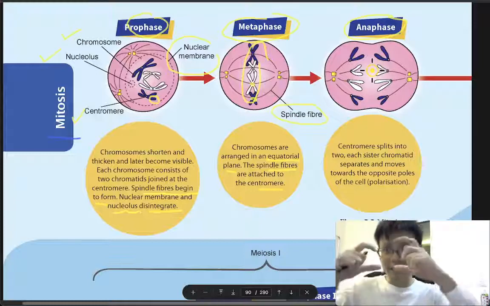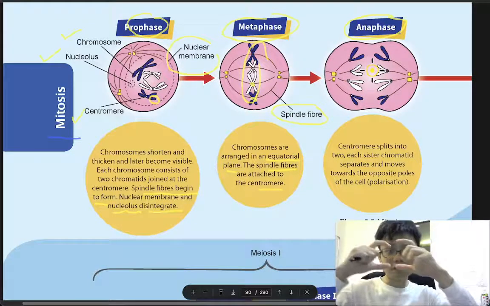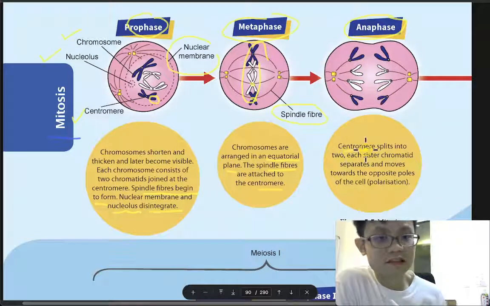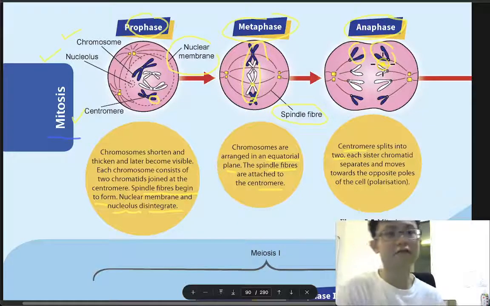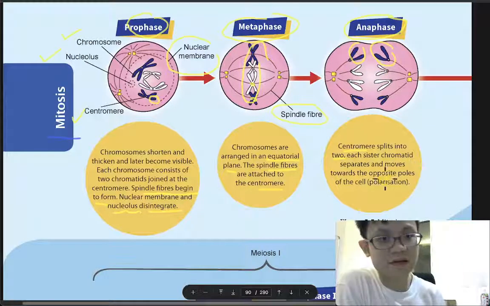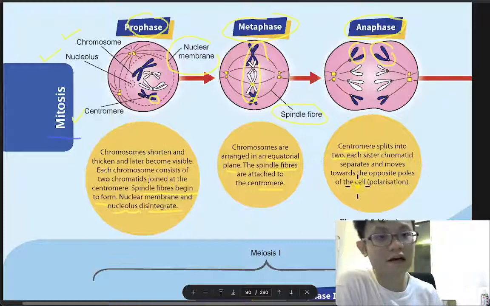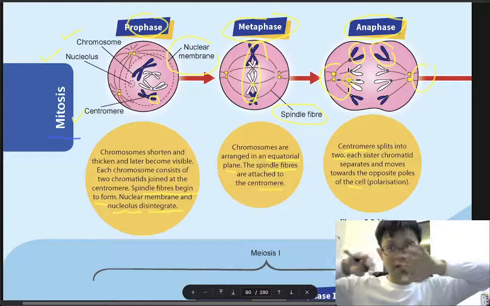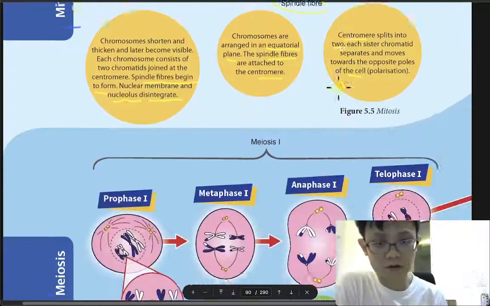Anaphase, can you see anaphase? The thing is becoming 2. So the centromere splits. Can you see it? It's splitting already, this one and this one. The centromere splits into 2. Each sister chromatid separates and moves toward the opposite pole. This is the pole. They start to go to the opposite pole.